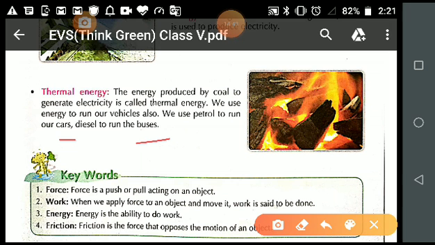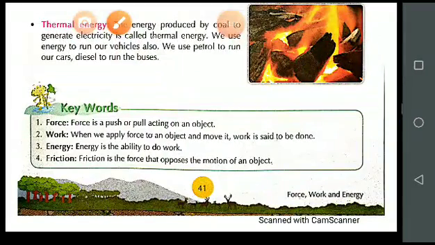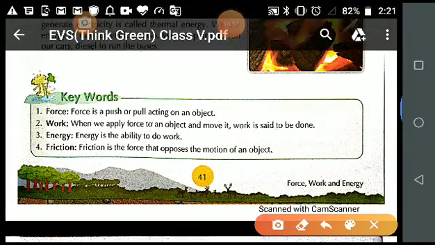Is it clear? So energy we have discussed. Now next, the fourth one is friction. Friction is the force, students, that opposes the motion of an object. See, what does it mean?